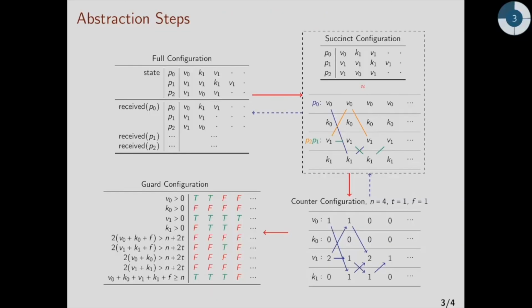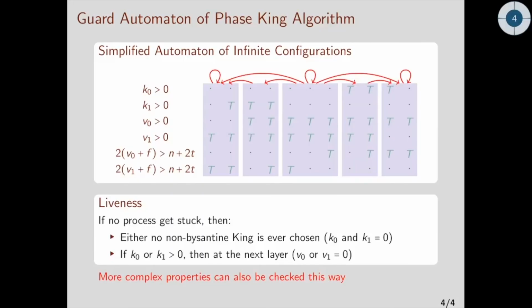In order to verify this system, we went through several abstraction steps from the most concrete, or the closest to the semantics of distributed algorithms on the upper left, to the most abstract on the lower left. And using this abstraction, we managed to end up with the valuation on infinitely many formulas. This valuation can then be encoded in the language of an automaton. And with such a system, we can perform model checking using the usual tools and therefore manage to prove both safety and liveness properties.